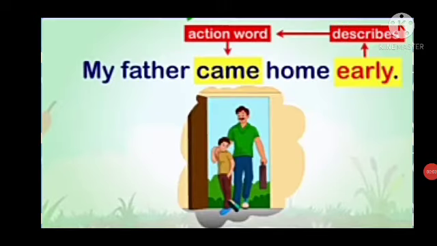Let us see one more example. My father came home early. Here came means to come, and coming is an action word. So came is a verb. What is it telling more about the verb? When did he come home? Early. So early is an adverb. Early is describing more about the verb, that is came.